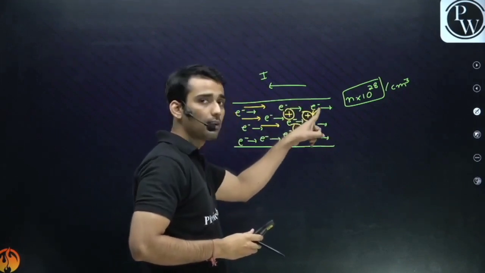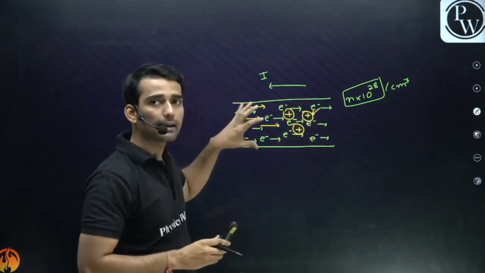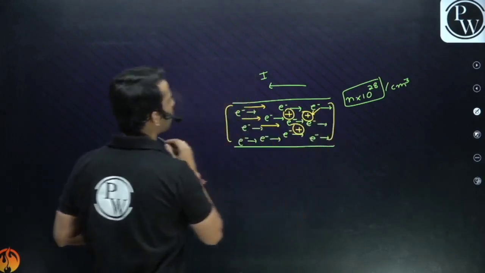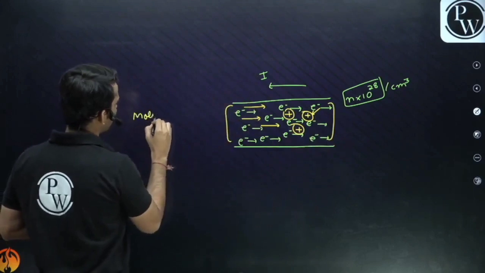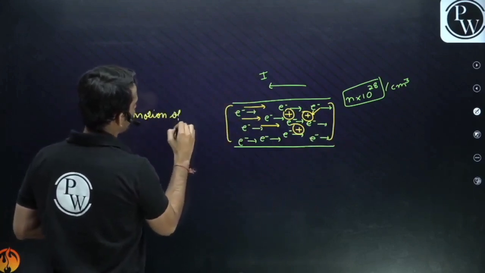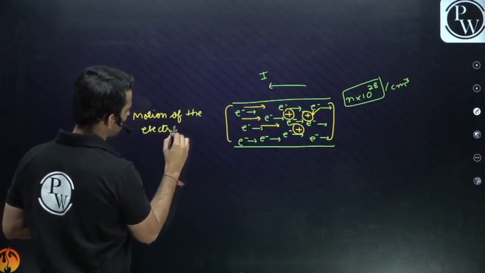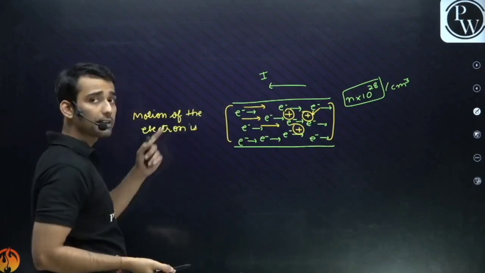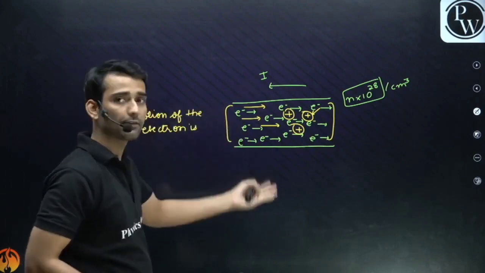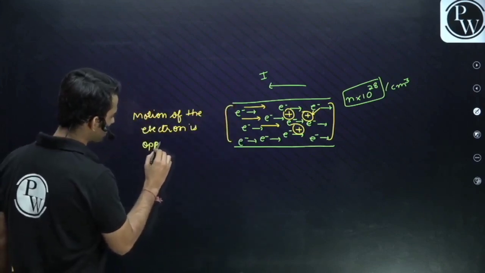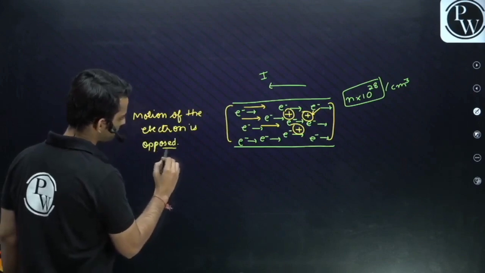So basically the motion of the electrons is opposed. Why? Because we have so many positive ions and so many electrons. So the motion of electrons is opposed, guys.